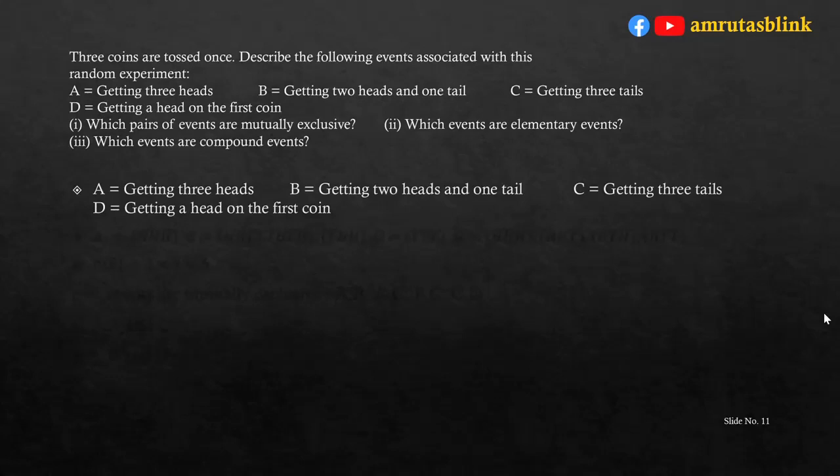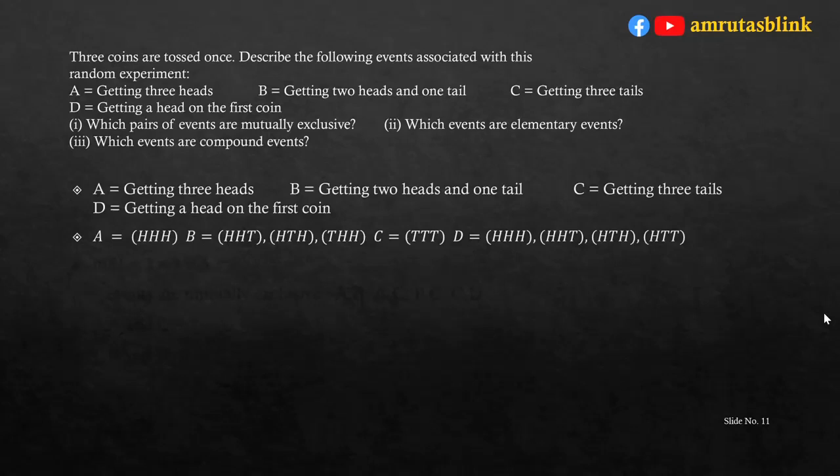Now, 3 coins are tossed once. So, different events are given. A is getting 3 heads, B is getting 2 heads and 1 tail, C is getting 3 tails and D is getting a head on the first coin. Now, we will define each event first.